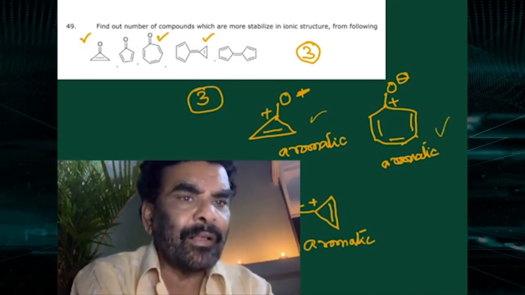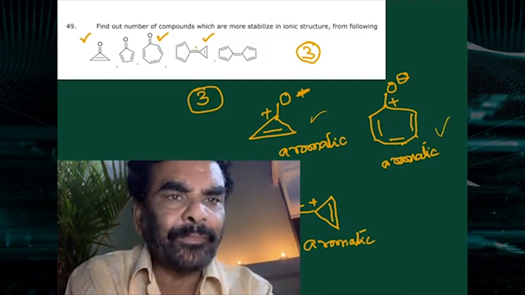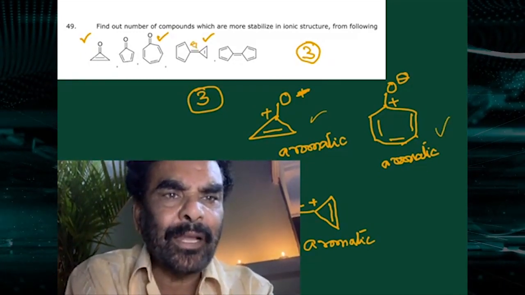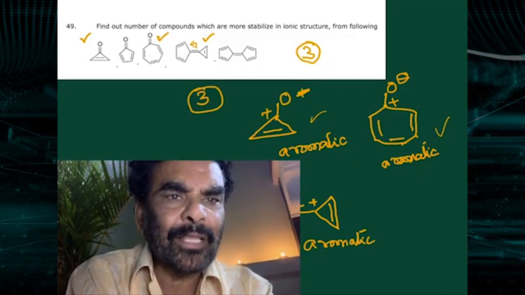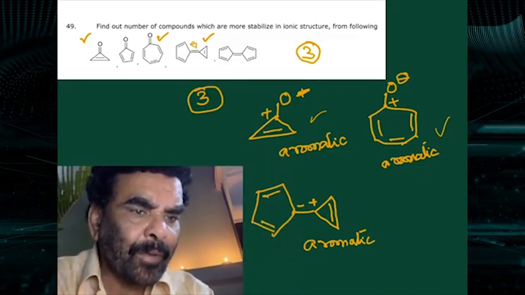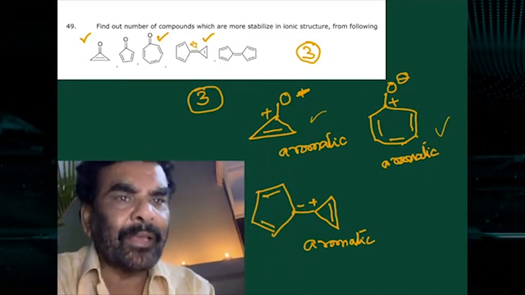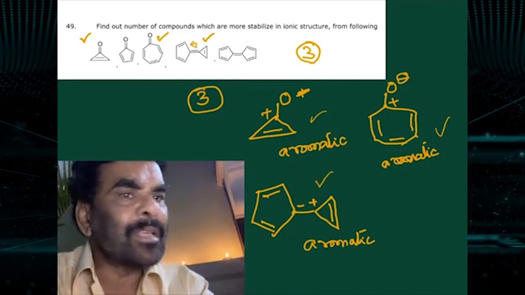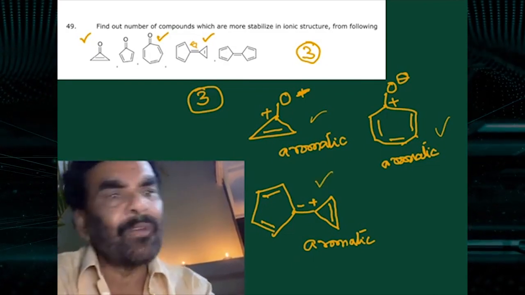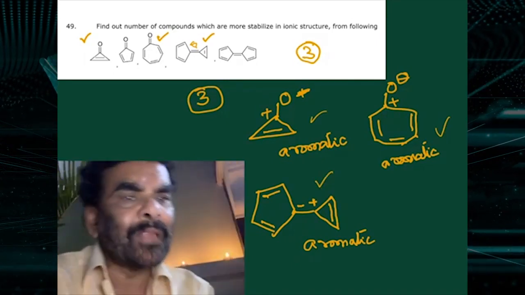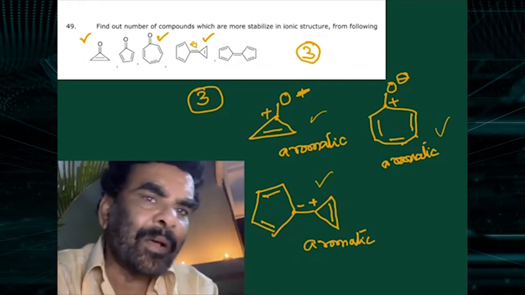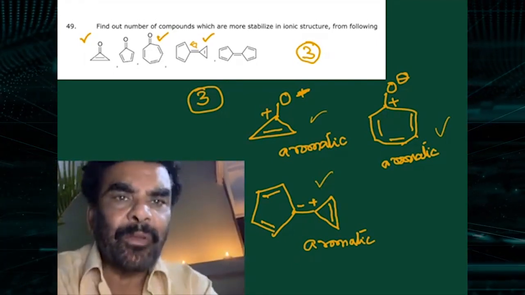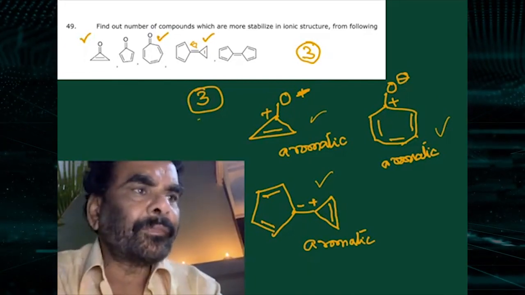Here, this is polarized this side. With negative charge, this ring is aromatic. With positive charge, this ring is aromatic. This exists in the ionic form, more stable. If it becomes this, one will become aromatic, the other will become anti-aromatic, and the whole thing will become anti-aromatic. Therefore, only 3 are correct.